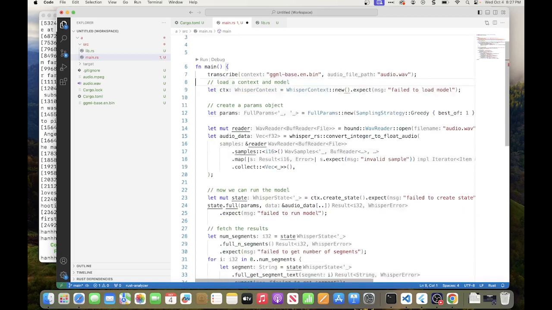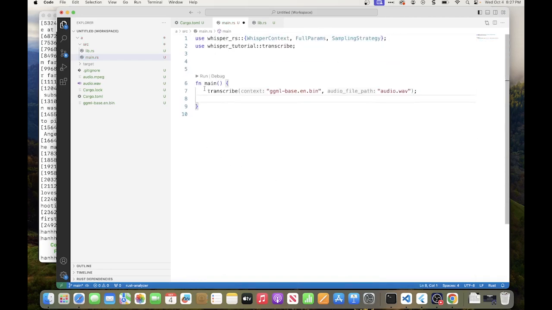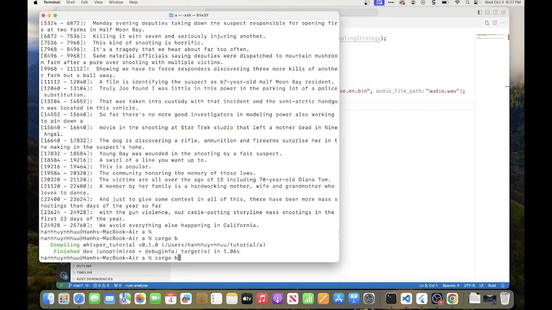Okay. All right. This returns a string. Let's put the transcription in a variable. And then we can print that guy out. So this should do the same thing. And then we do a cargo run.